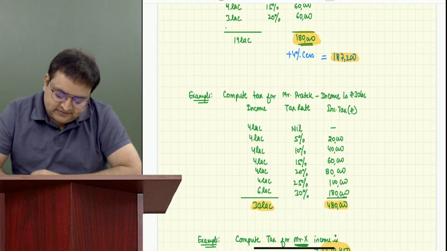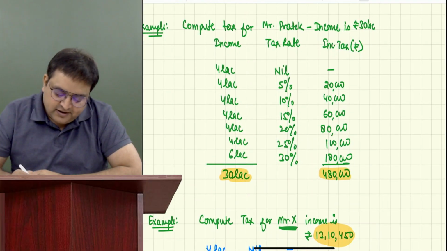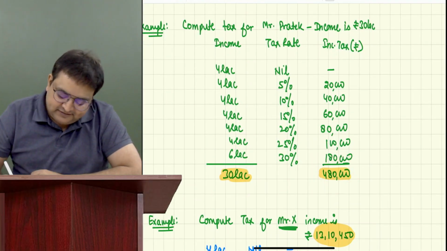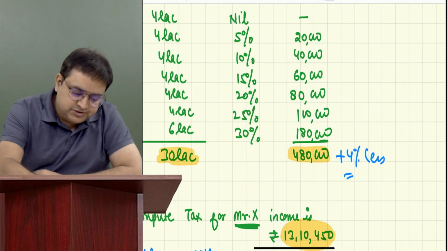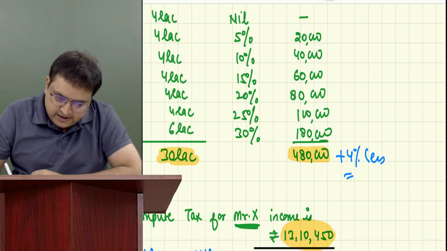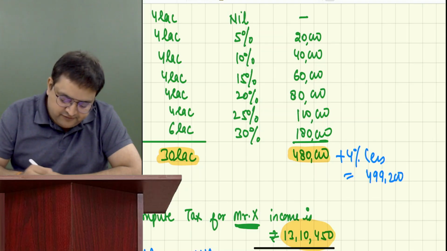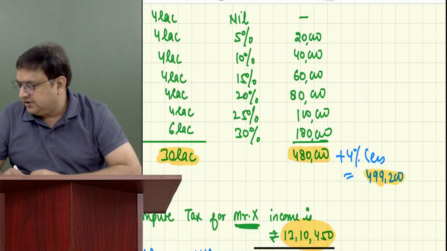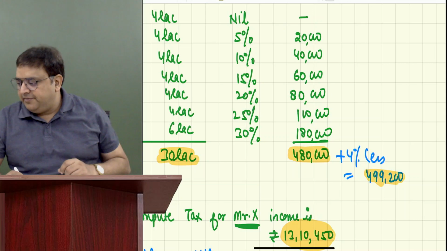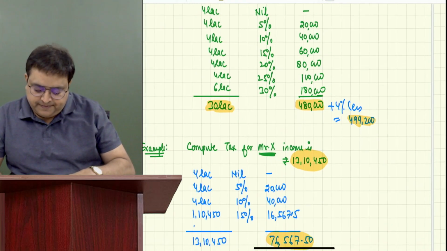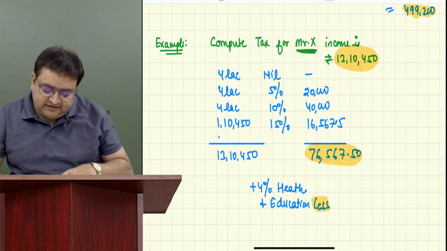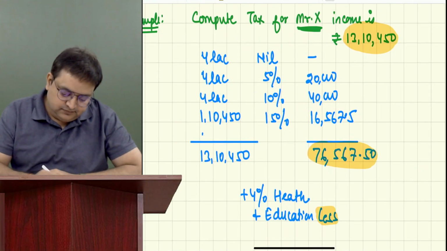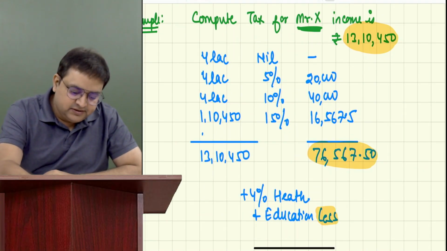So how much does Pratik sir have to pay? 4,80,000 plus 4% cess. How much? 19,200. Correct. And the total will become 4,99,200. Everybody, Vidhi, Lakshita, Dhanushri, everybody got it? Yes, sir. How much does X have to pay? 76,000.